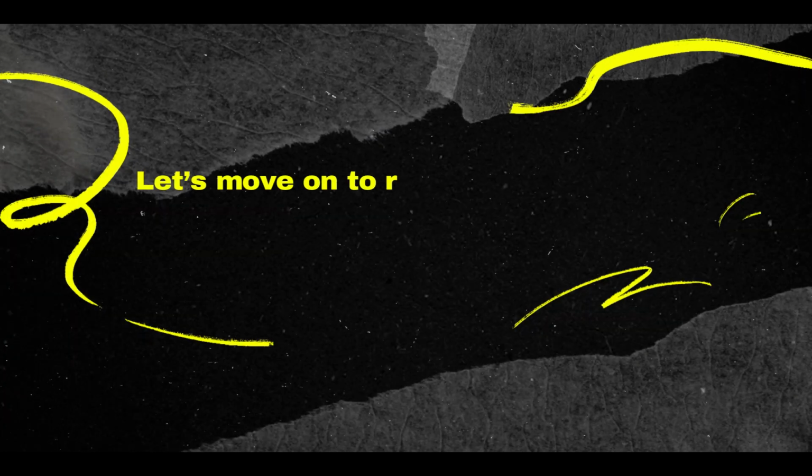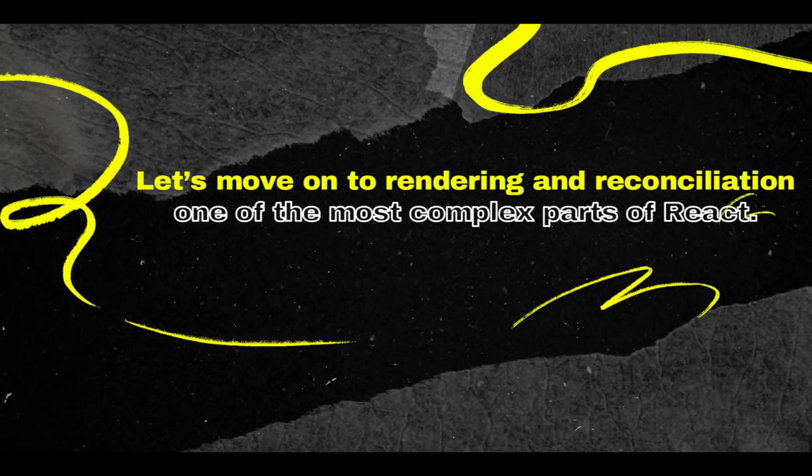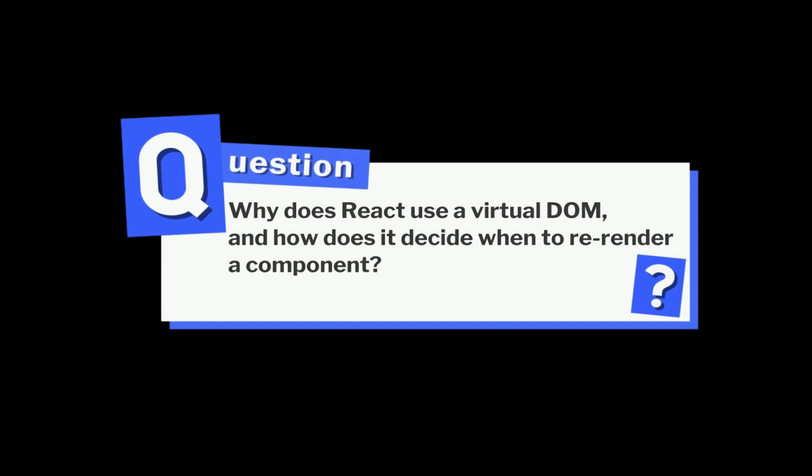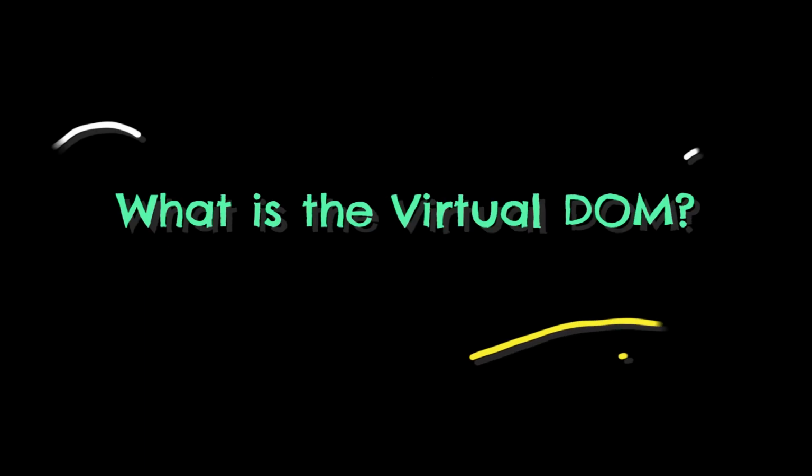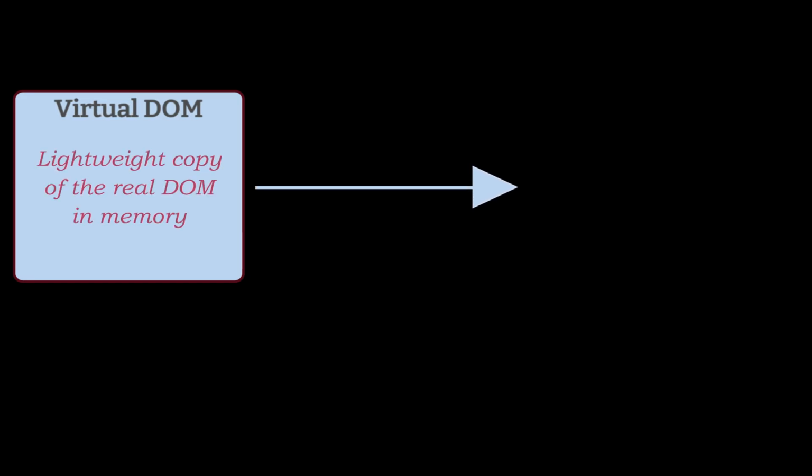Let's move on to rendering and reconciliation, one of the most complex parts of React. Why does React use a virtual DOM, and how does it decide when to re-render a component? This evaluates your understanding of React's rendering process and performance optimizations. What is the virtual DOM? Think of it as a lightweight copy of the real DOM that React uses to optimize updates.